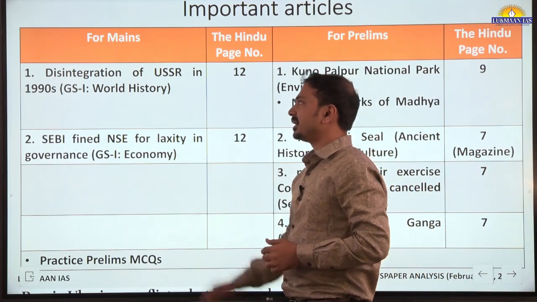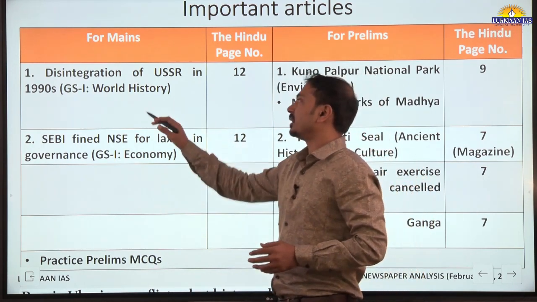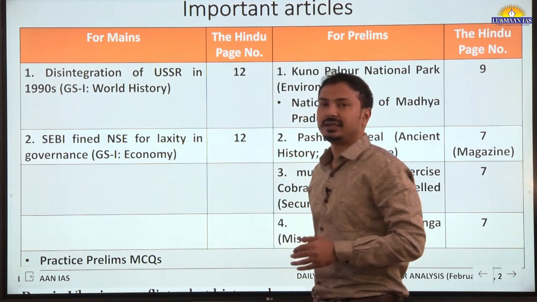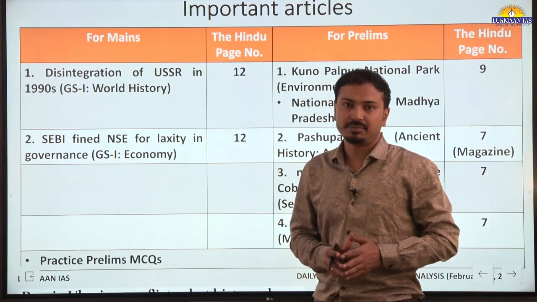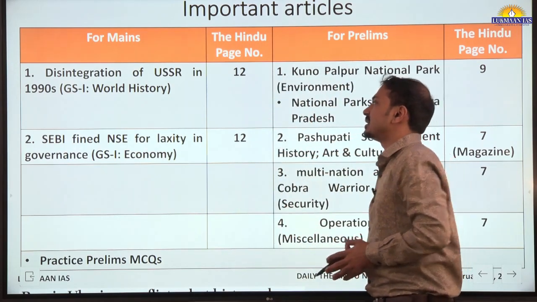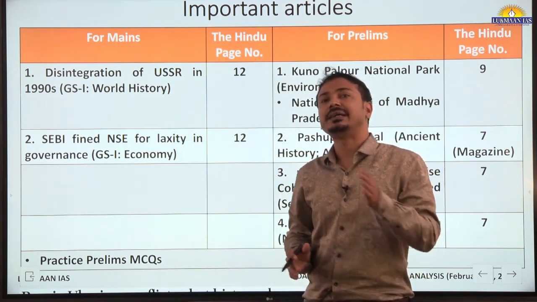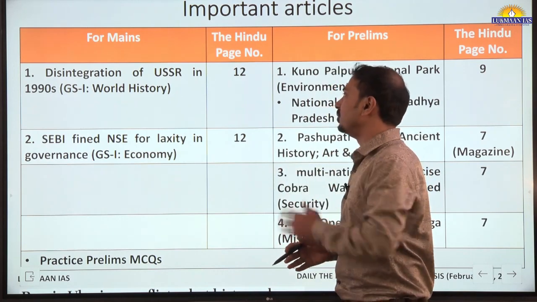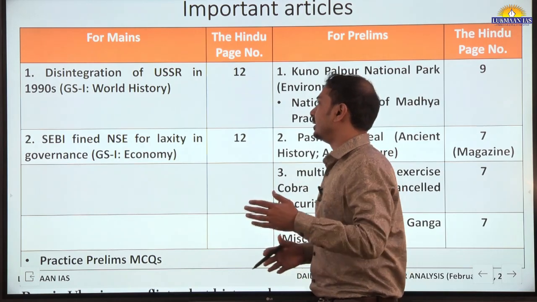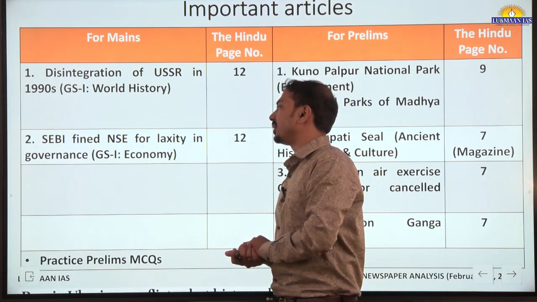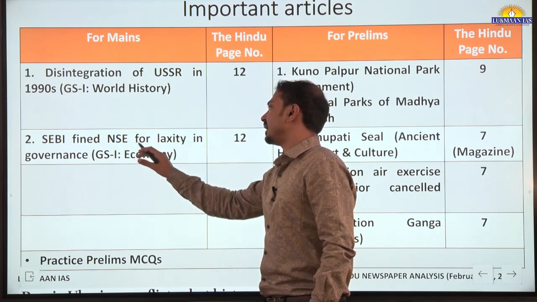First of all, mains related articles on the FAQ page, page number 12. There is one article talking about the disintegration of USSR in the 1990s. So it is relevant to our GS1 paper, world history part. We will discuss accordingly how the present Ukraine-Russia conflict finds its roots in that USSR disintegration during the early 1990s.